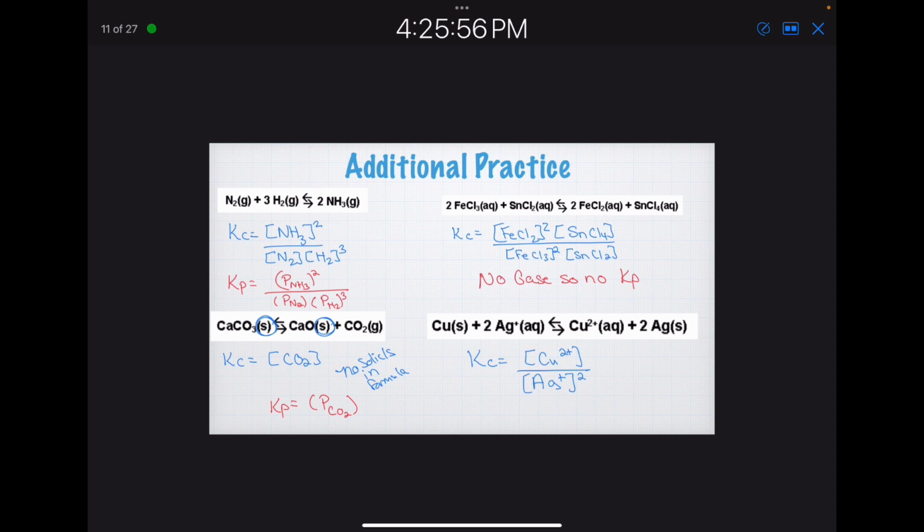And then I have the copper and silver reaction. Since I have aqueous involved and solids involved, the solids are not part of the expression, but the aqueous is, and that's what I have there. Also notice that I do put the charge for the ions in that.